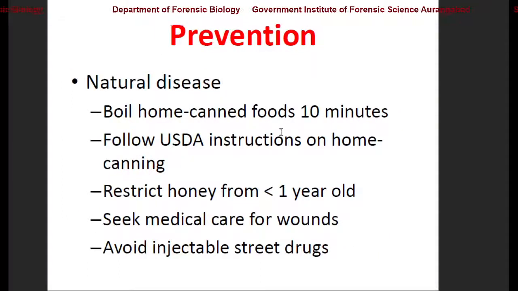Prevention. What preventive measures can be taken? Generally, the natural disease is soilborne, or it can be spread through food and other contaminants. So generally boil home-canned food for at least 10 minutes. Follow the US Food and Drug Administration and USDA instructions for home canning, how it should be done, how it should be packed, how it should be transported, and what care should be taken. We must follow those guidelines.